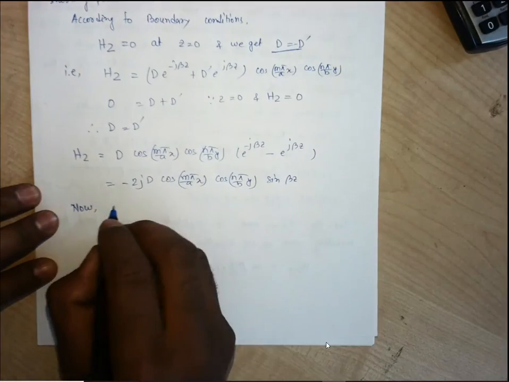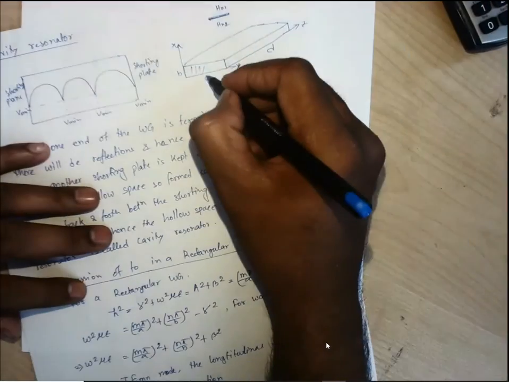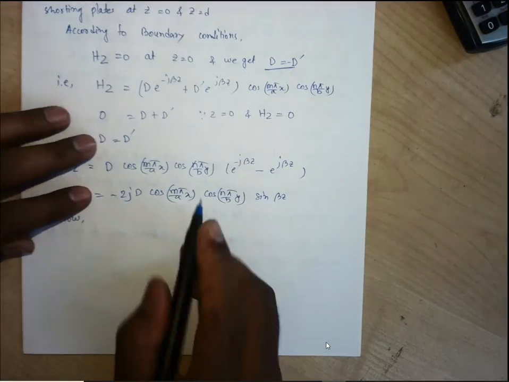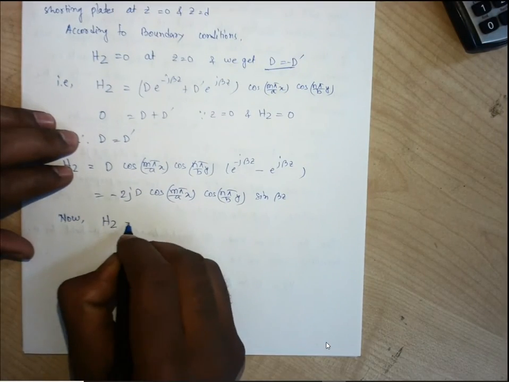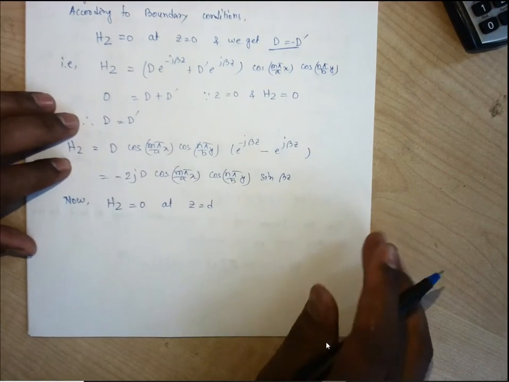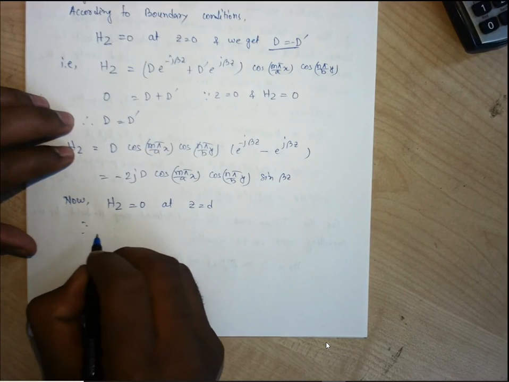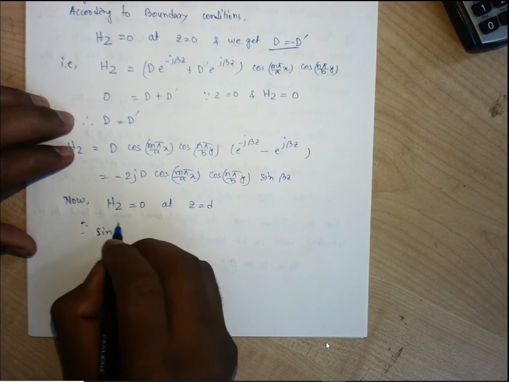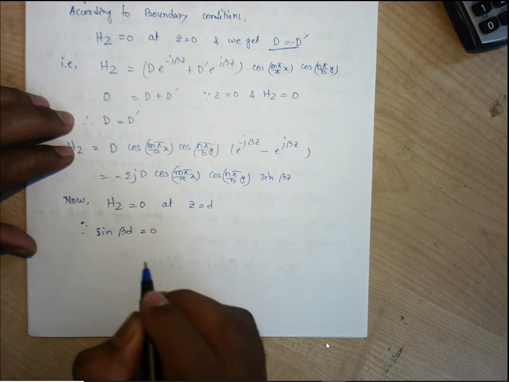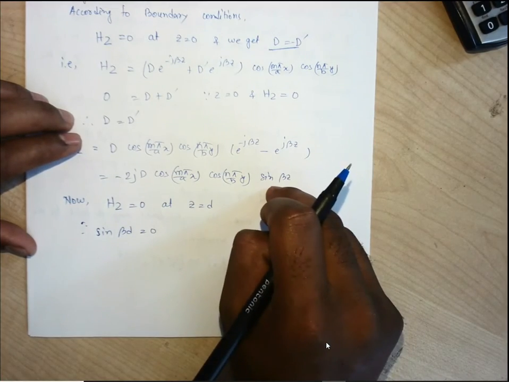Now another one: at z equals to d, we have considered the front side, and if we take the back side, Hz is equal to 0 at z equals to d. Since sine beta d is equal to 0, we can consider this as 0.